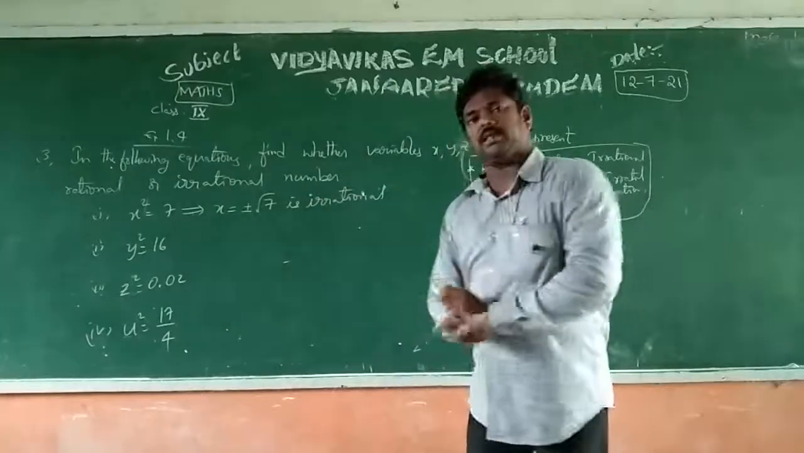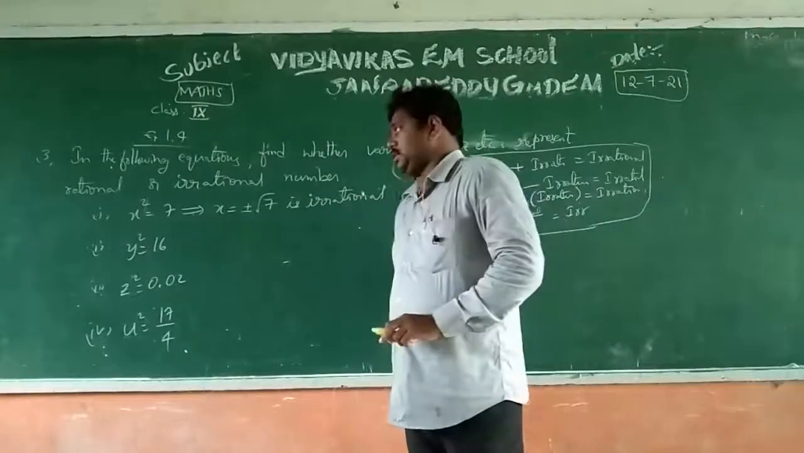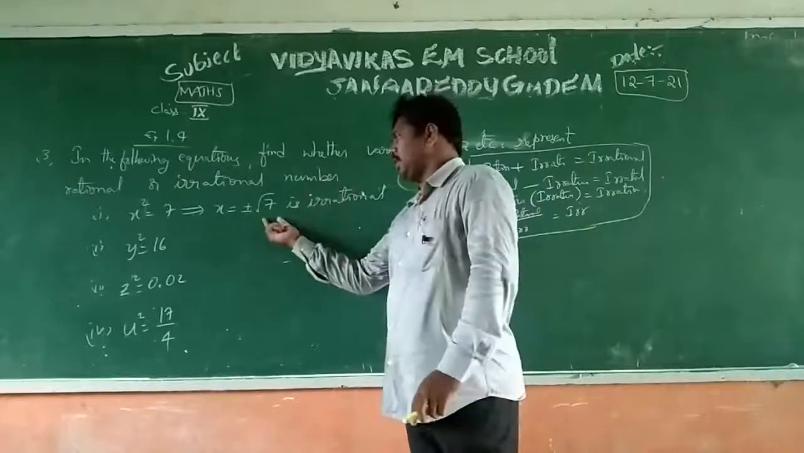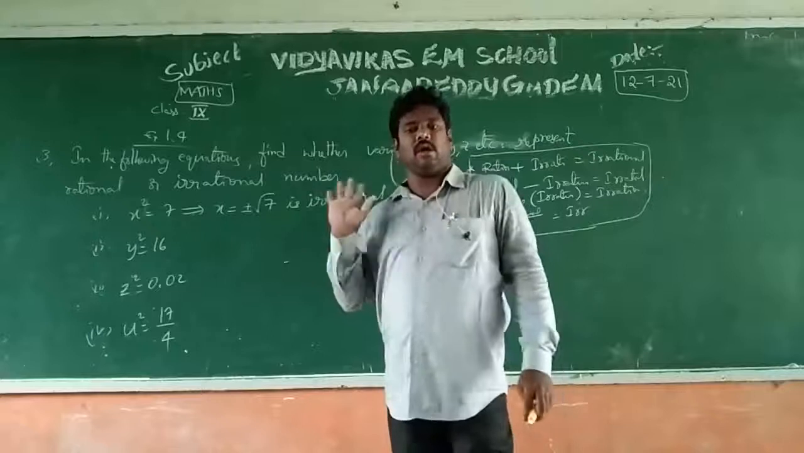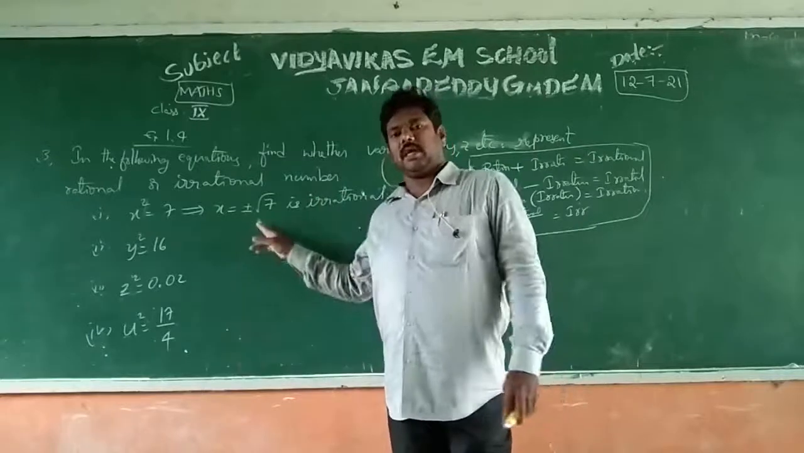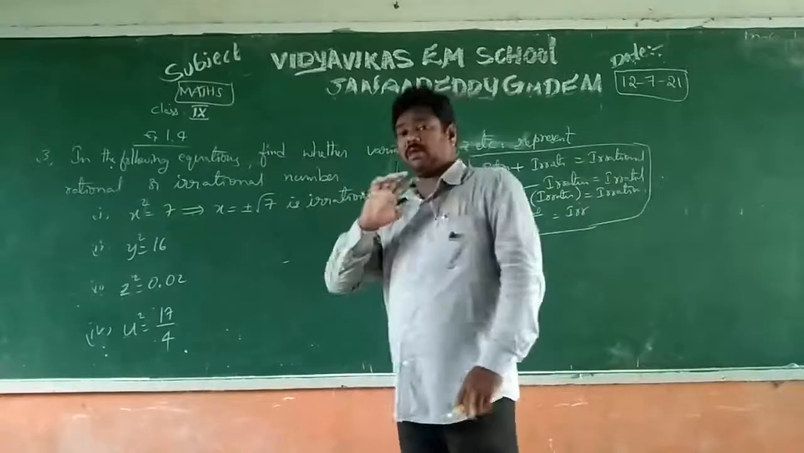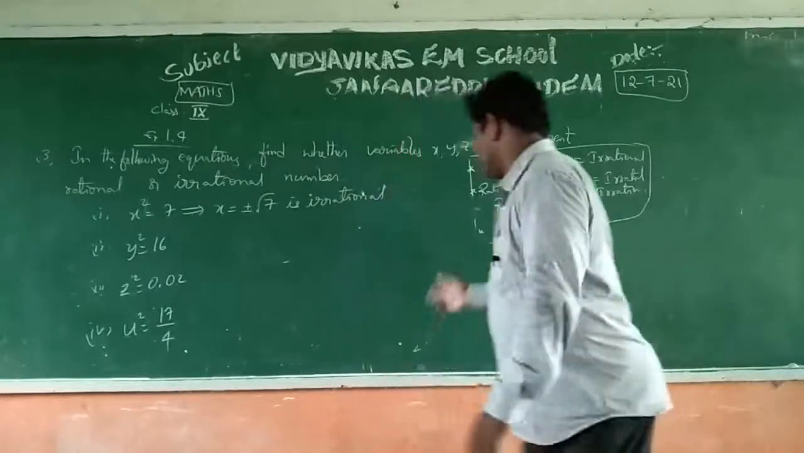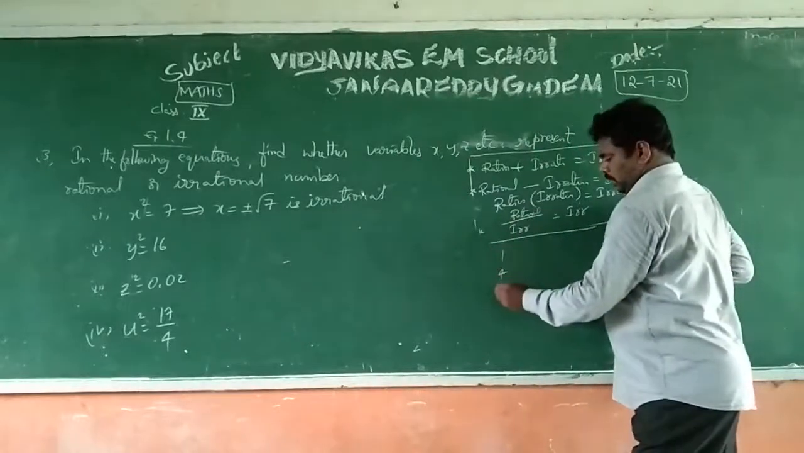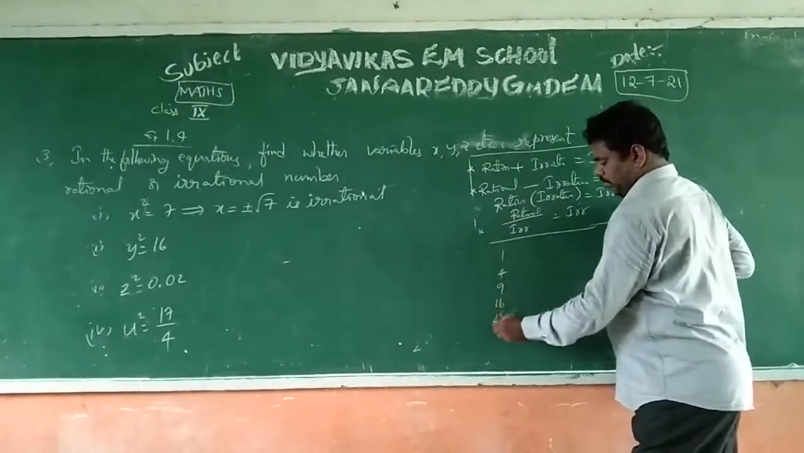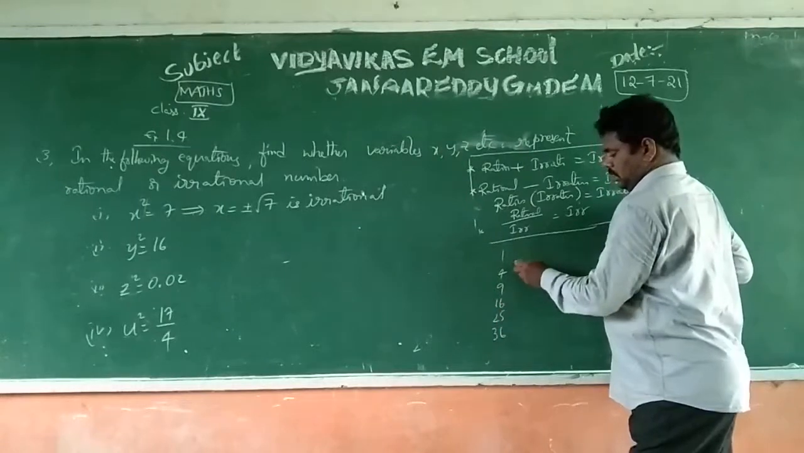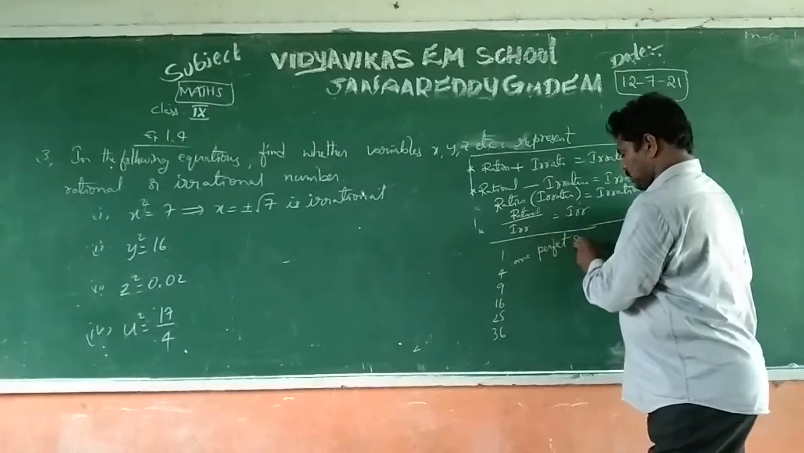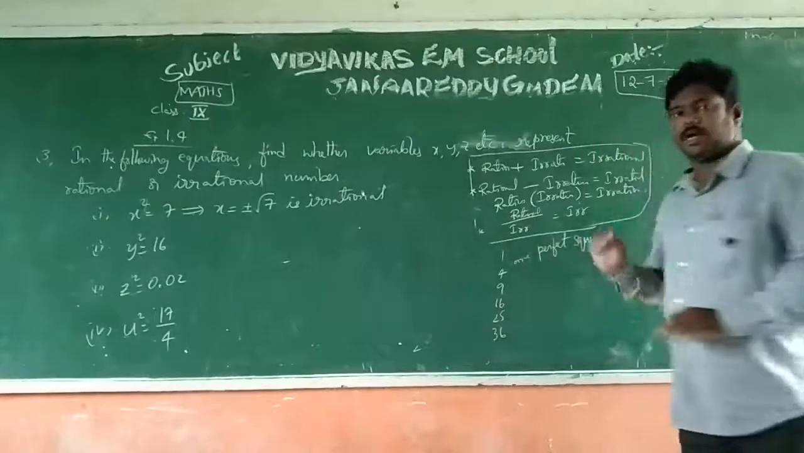x square is a rational number, but x is equal to plus or minus root 7, because root 7 is a non-terminating, non-repeating decimal. That's why it is an irrational number. Why? Because 7 is not a perfect square. 7 is not a perfect square; 1, 4, 9, 16, 25, 36 are all the perfect squares. Square roots of perfect squares are rational numbers.